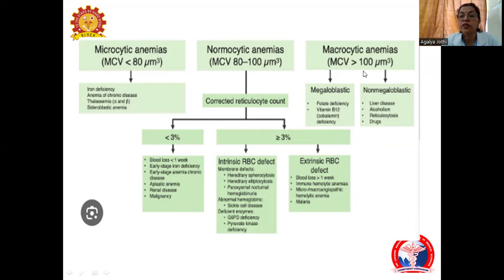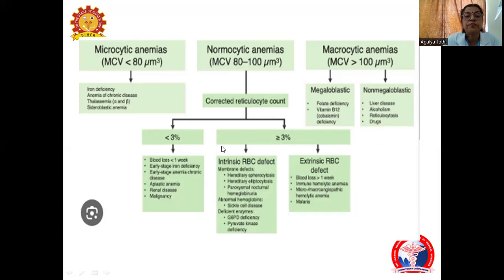If the MCV is more than 100, it is megaloblastic or non-megaloblastic. Megaloblastic, where it is due to deficiency of folate and vitamin B12. Non-megaloblastic in case of liver disease, alcoholism. The anemias within the normal MCVs are separated by the reticulocyte count.